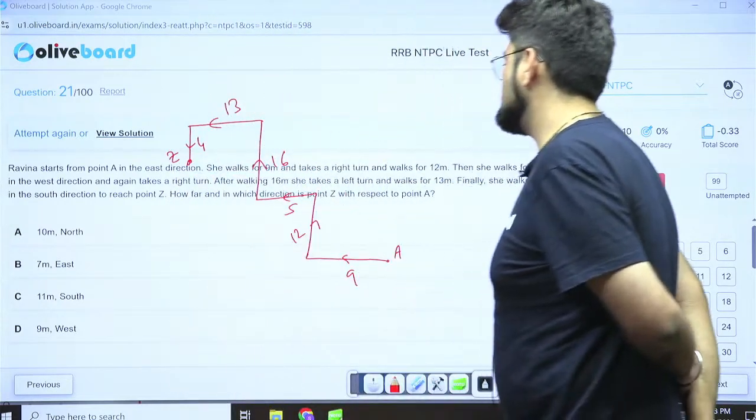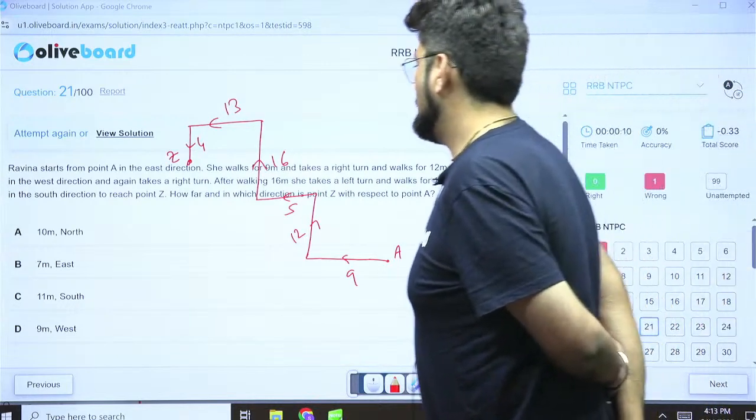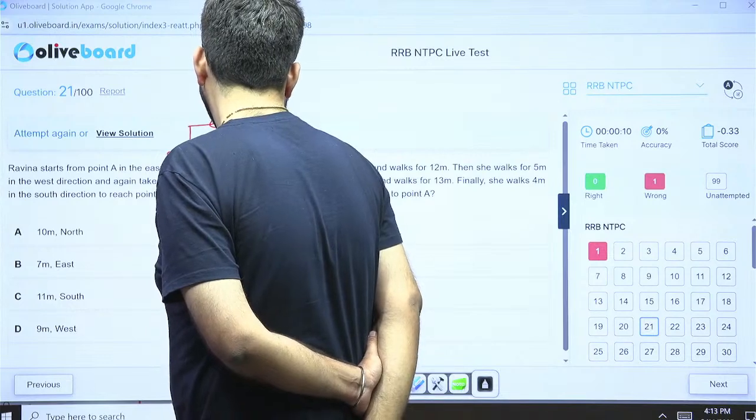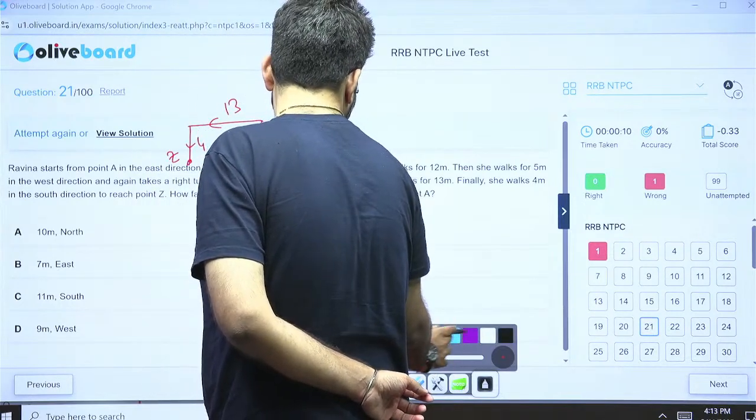How far and in which direction is point Z with respect to point A? Interesting question. Let's try connecting it this way.